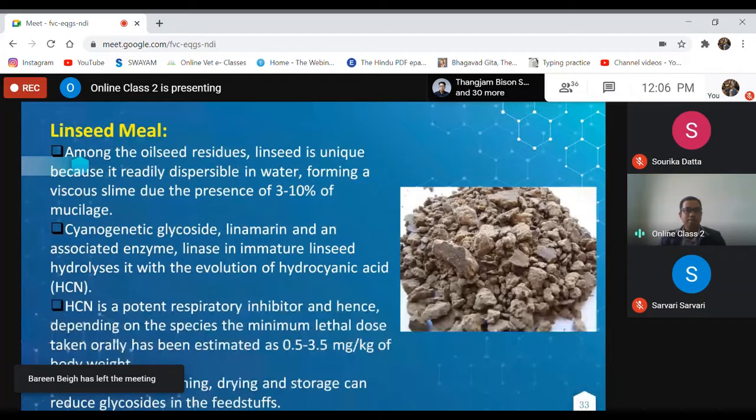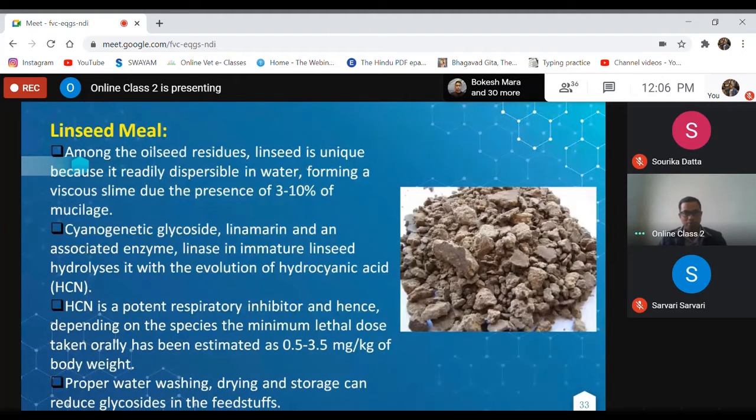Linseed meal is not available in the Northeast, but it is used. Among the oilseed residues, linseed is unique because it is readily dispersible in water, forming a viscous slime due to the presence of 3 to 10% of mucilage. Cyanogenic glycoside linamarin is an antinutritional factor of the linseed meal. An associated enzyme, linase, in immature linseed hydrolyzes it with the evolution of hydrocyanic acid.